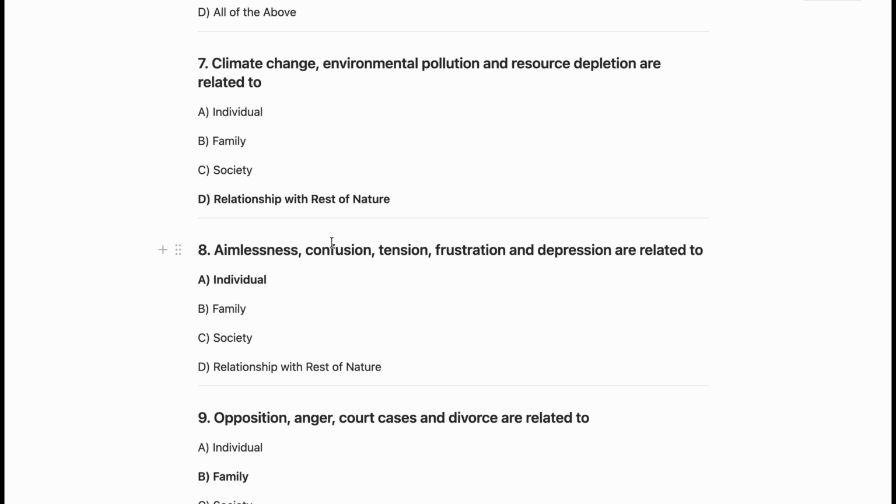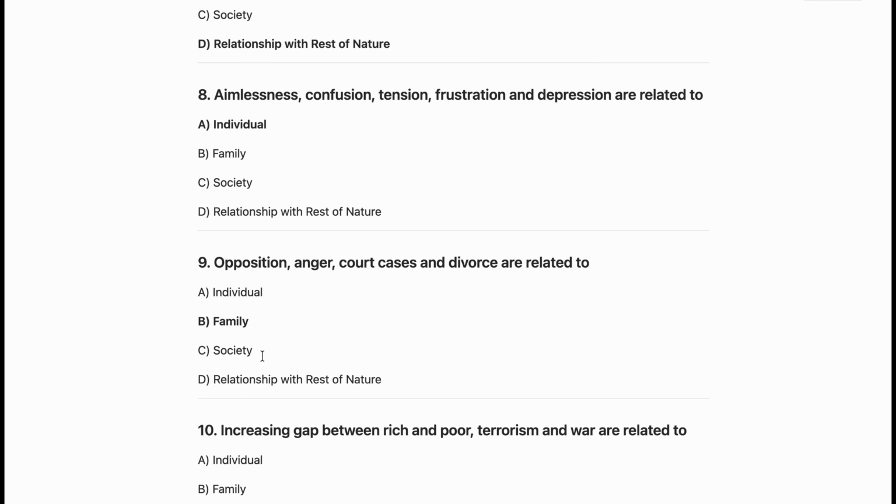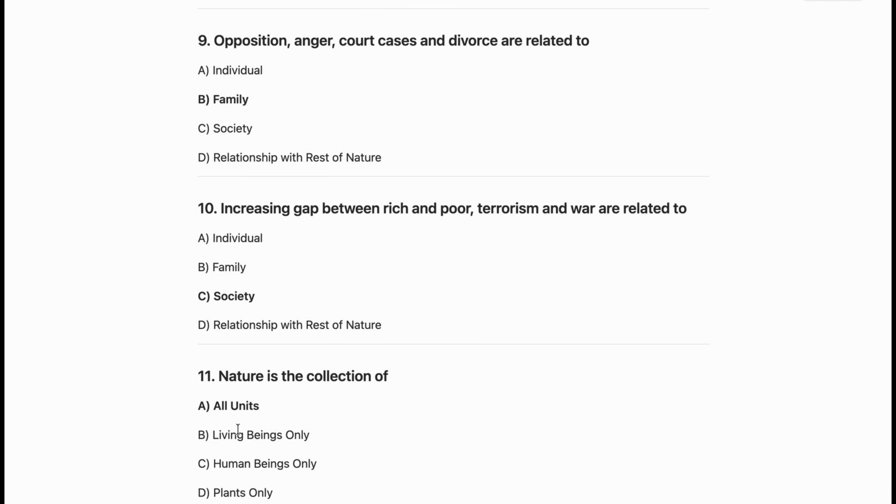Now, aimlessness, confusion, tension, frustration, and depression are related to individual. So, A is the correct answer. Now, opposition, anger, court cases, and divorce are related to family. So, B is the correct answer. Increasing gap between rich and poor, terrorism, and war are related to society. So, C is the correct answer.